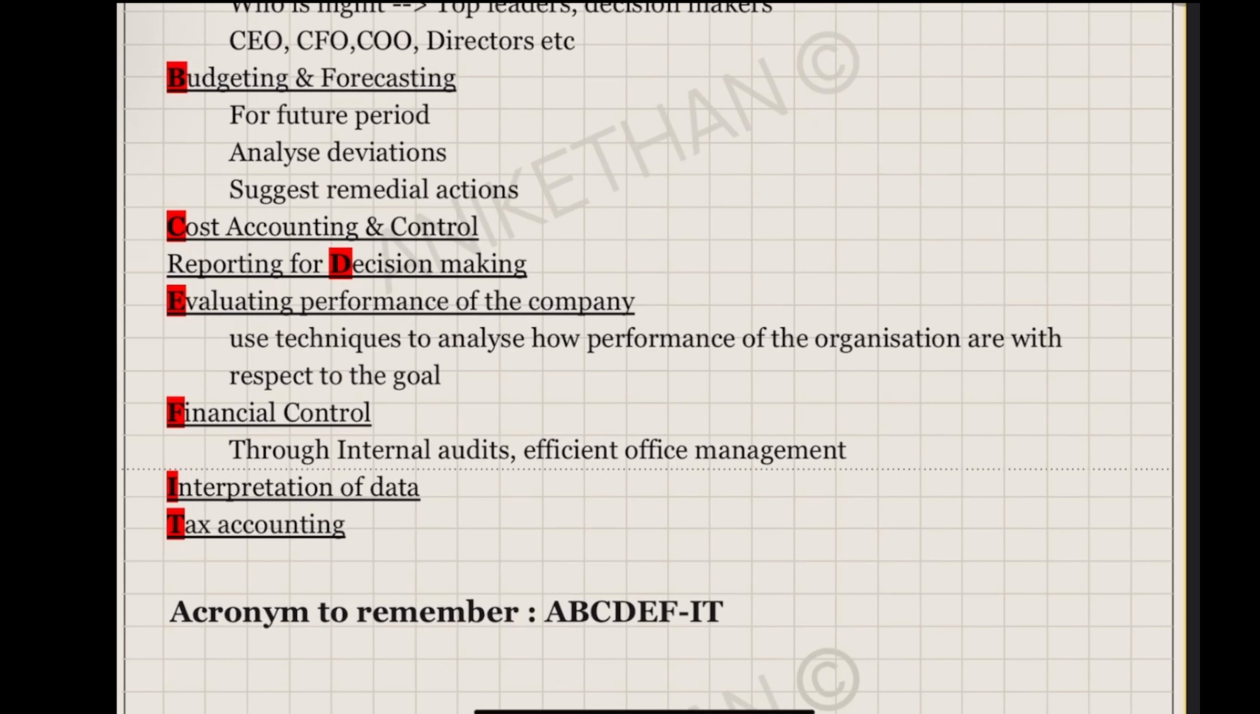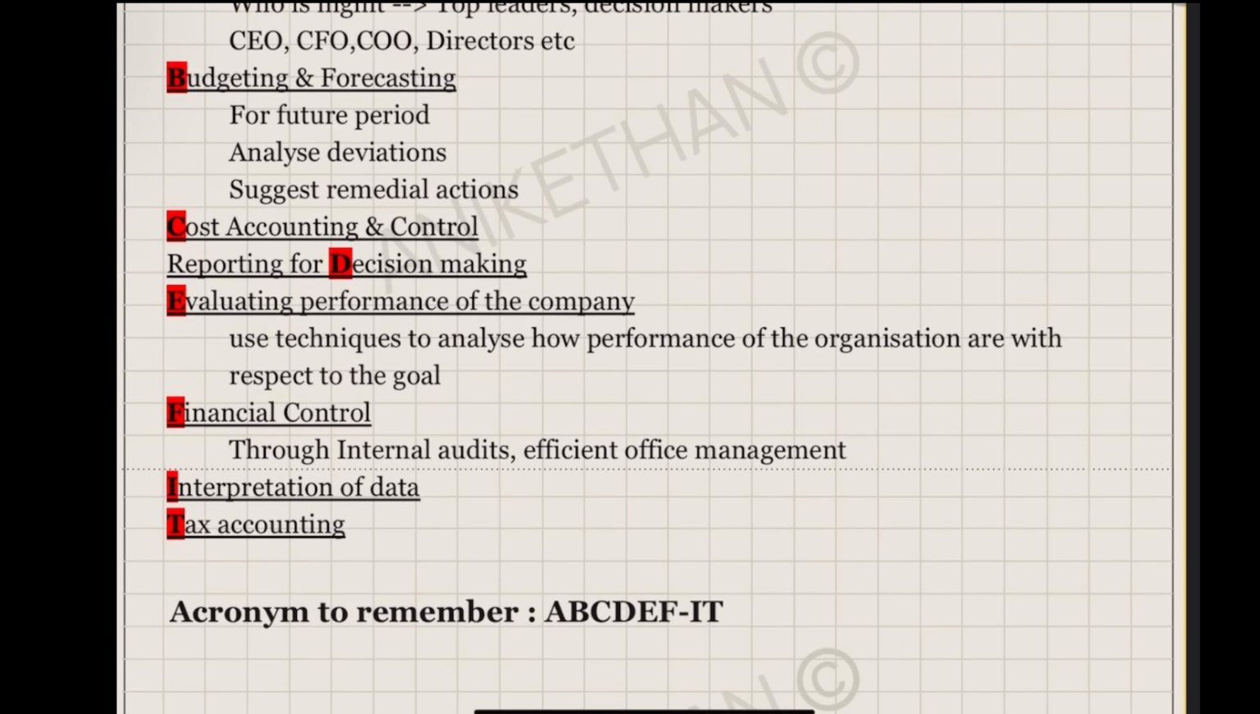Just as for a cost accountant, as an accountant, interpretation of data is very, very important. You don't directly get ready-made data. In the companies, you will get one set of data from one department, then another set of data. In isolation, these data do not mean anything. But when you combine and then interpret, then you can make out something. You can see a trend, or you will see a deviation. So that is interpretation of data.